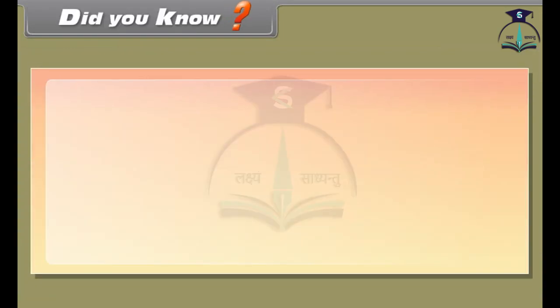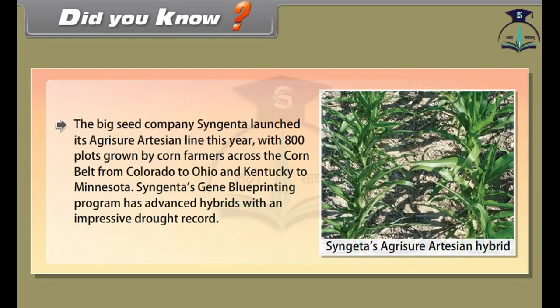Did you know? The big seed company Syngenta launched its Agratio Artesian line this year with 800 plots grown by corn farmers across the Corn Belt from Colorado to Ohio and Kentucky to Minnesota. Syngenta's gene blueprinting program has advanced hybrids with an impressive drought record.